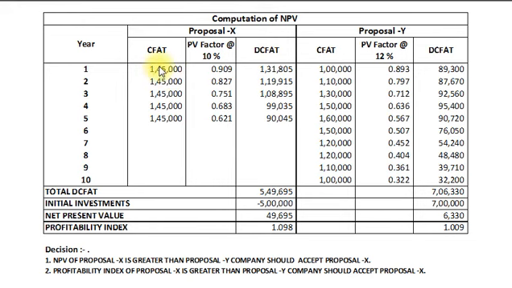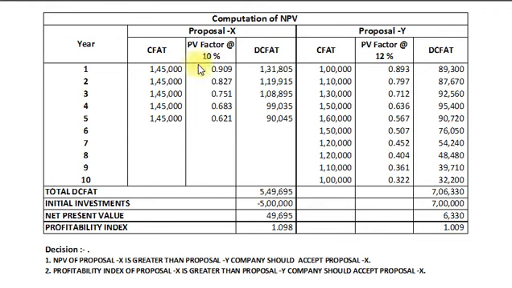In proposal X, up to 5 years, every year our cash flow after tax is rupees 1,45,000, and at 10% discount factor, our PV factors will be 0.909 for the first year, 0.827, 0.751, 0.683 and 0.621.